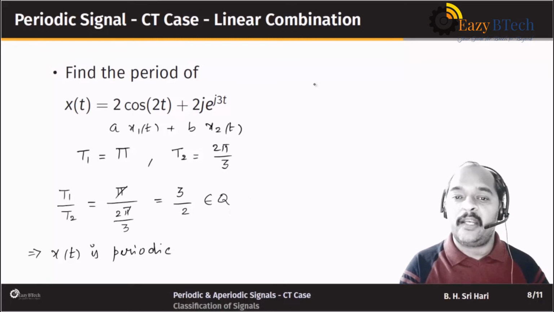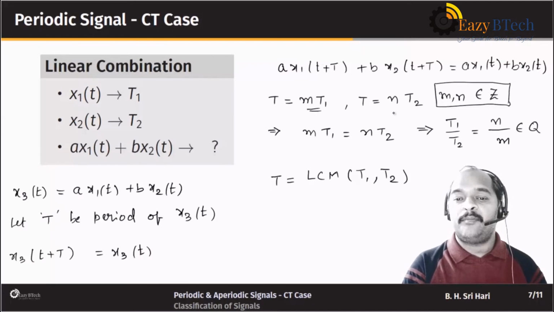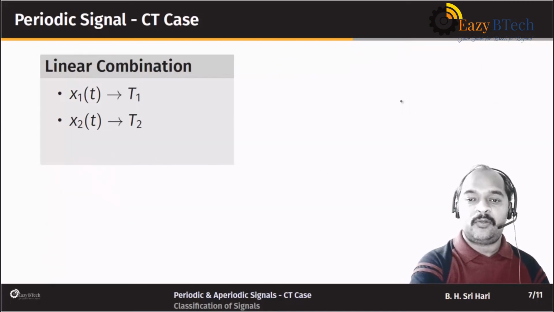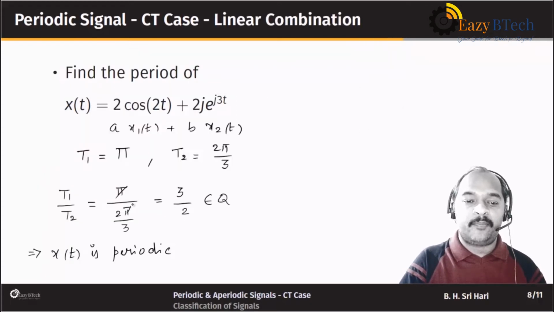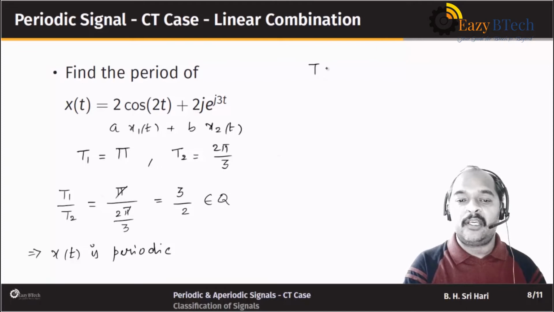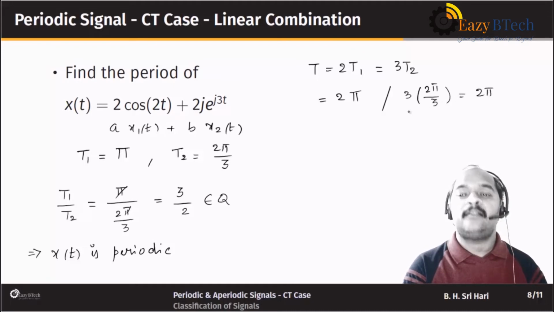But what is the period? In the previous slide we have seen that the period is nothing but m times T1 or n times T2. So if you cross multiply, you get capital T to be equal to either 2 T1 or 3 T2. 2 times T1 is pi. Or you can say that is 3 times 2 pi by 3, which is equal to 2 pi. Both will give you the same answer.